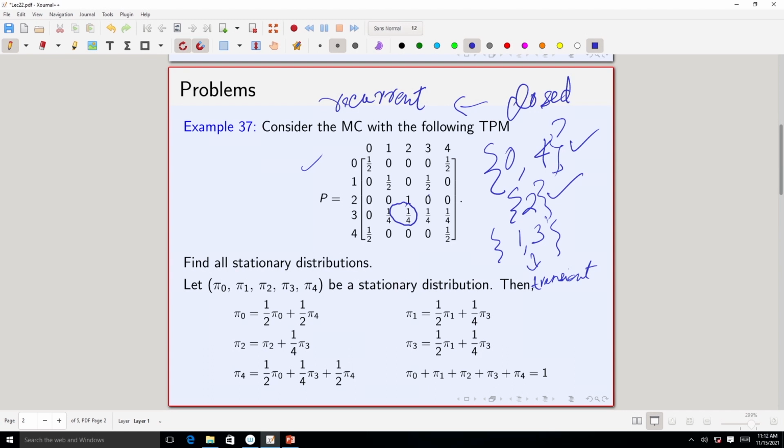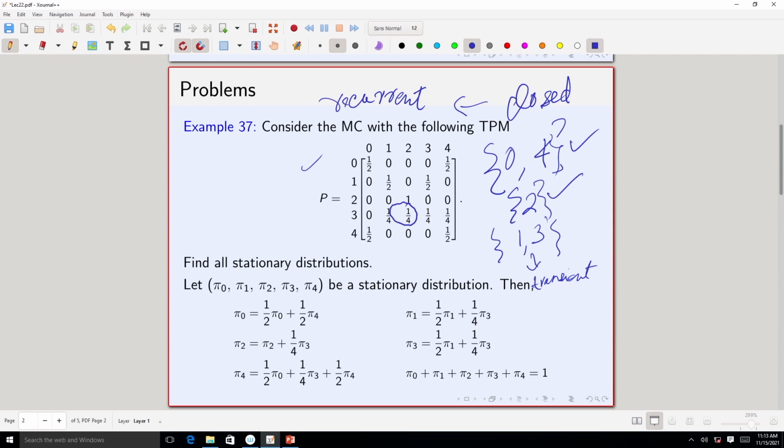So, starting from 3 you will never come back to 3, because from 3 you go to 2 with probability 1 by 4 and then you stay in 2 forever. And since 3 and 1 form a single communicating class, 1 is also transient. So, we have 3 communicating classes here: 0, 4; 2; and 1, 3. 0, 4 and 2 are recurrent classes and 1, 3 are transient.